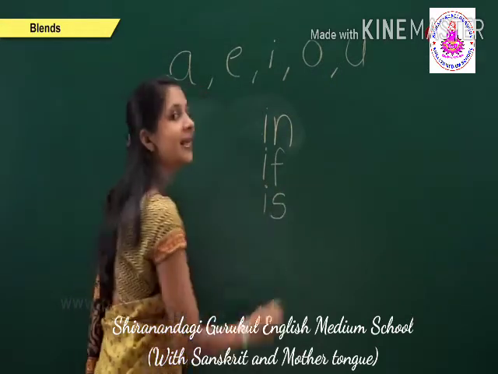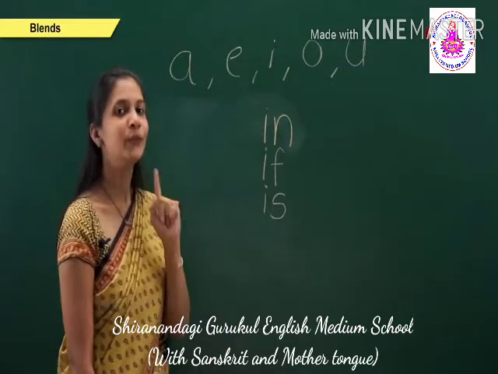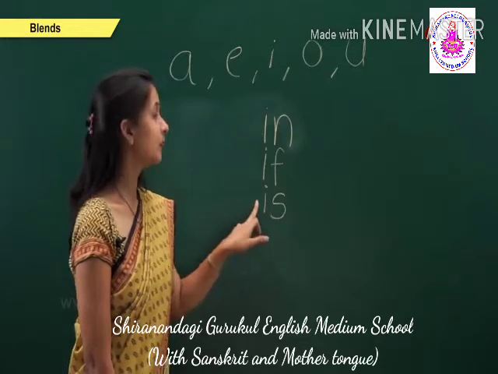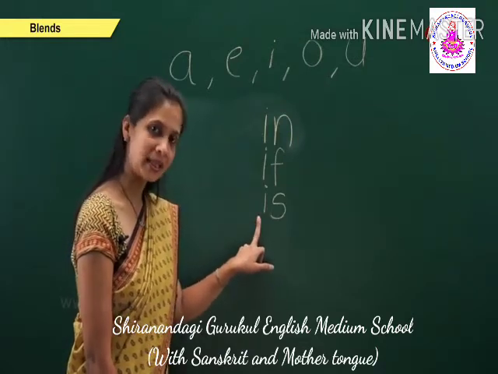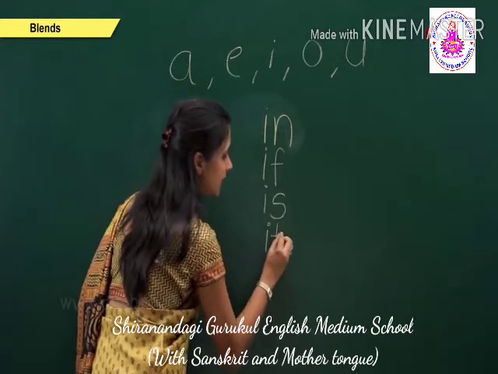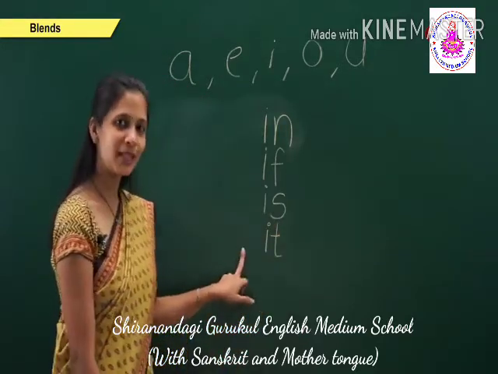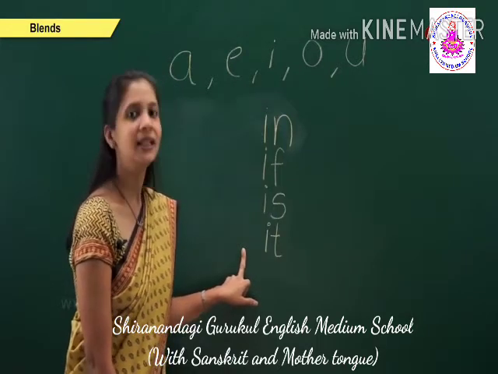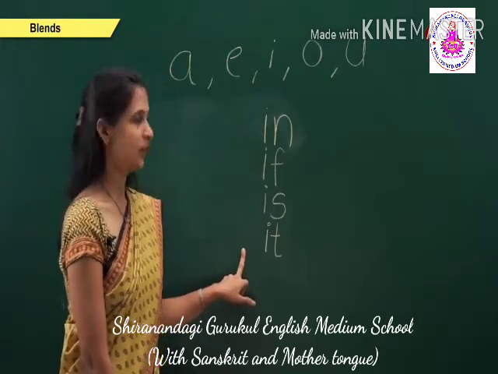I, S, is. The sound of this two-letter word is is. Okay. The next, I, T, it. The sound of this two-letter word is it. Okay.